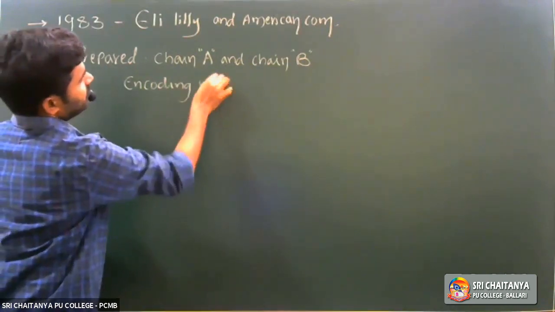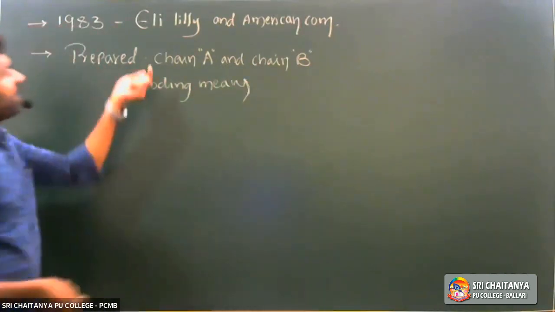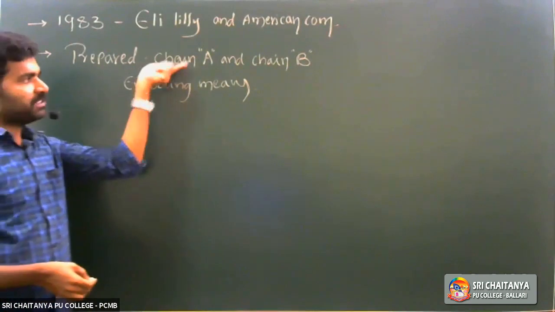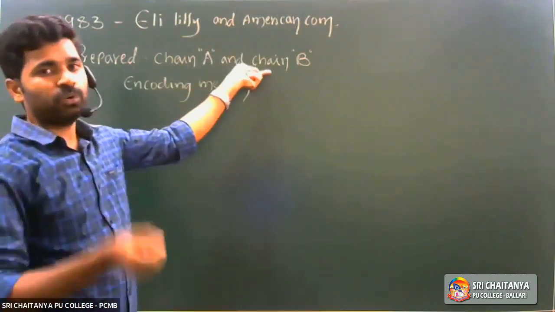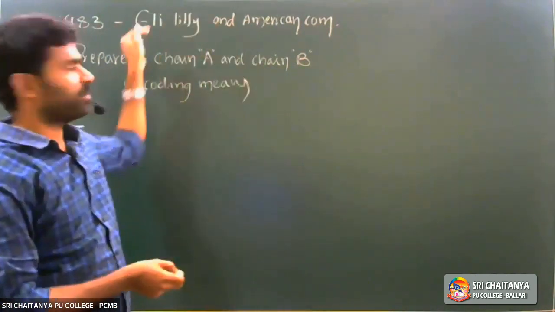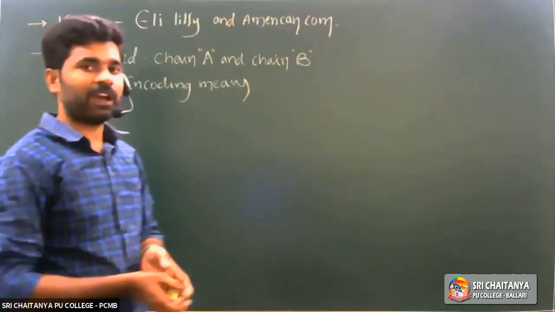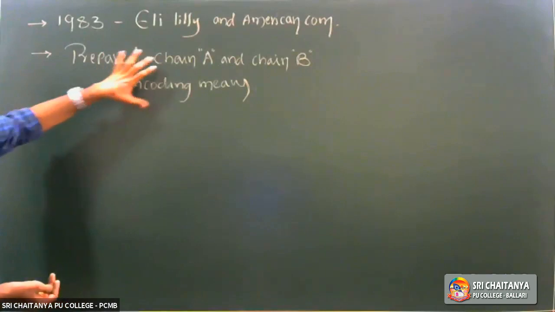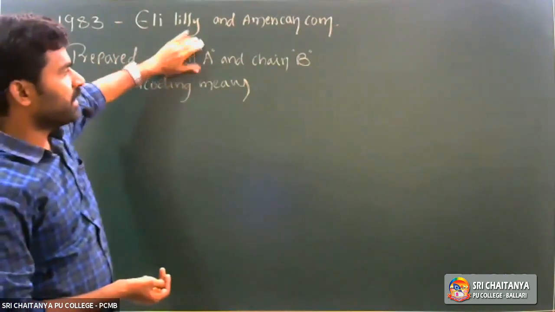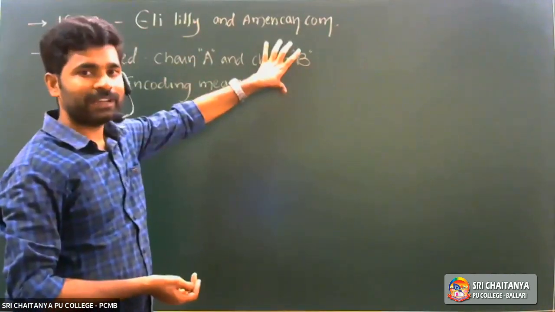So what is the meaning of this sentence? They prepared chain A polypeptide and chain B polypeptide encoding genetic material in the year 1983. It means they isolated the chain A encoding genetic material and the chain B encoding genetic material.